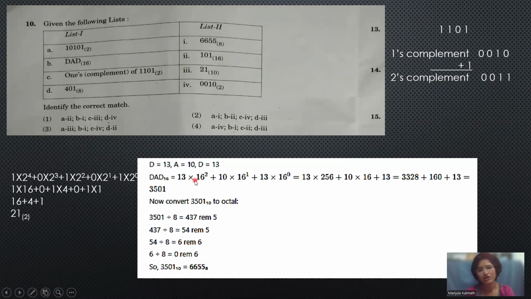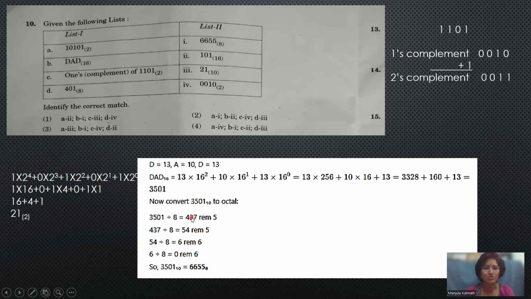In order to convert into the decimal, we have to multiply with the weighted base value. Then this number comes, and now it is the decimal. This decimal number we have to convert into the octal. In order to do that, we divide this number by 8.